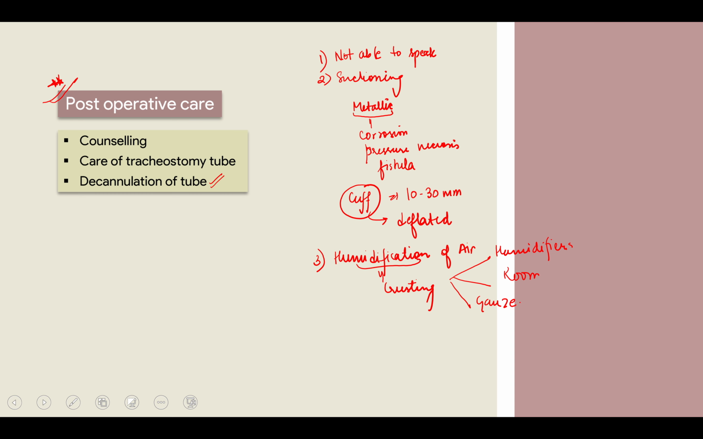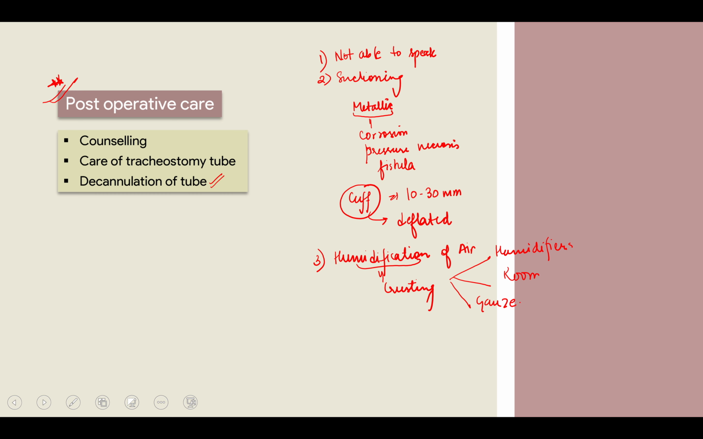So now the last thing that is kept is decannulation of tube. What does that mean? Now you have to take the tube out. You cannot keep the tube in place for a long time, except in case of carcinoma larynx, where permanent tracheostomy is done. Otherwise, when the indication is over, you have to remove the tube.